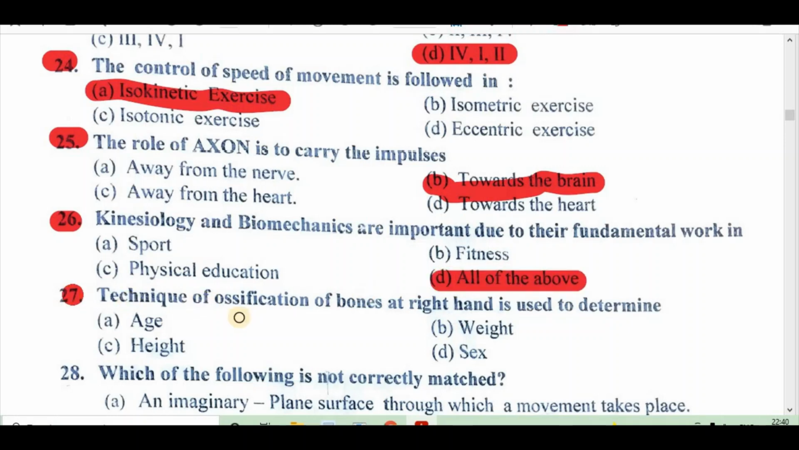Question 27. The technique of ossification of bones of the right hand is used to determine: A. Age, B. Weight, C. Height, D. Sex. Right answer is A. Age.